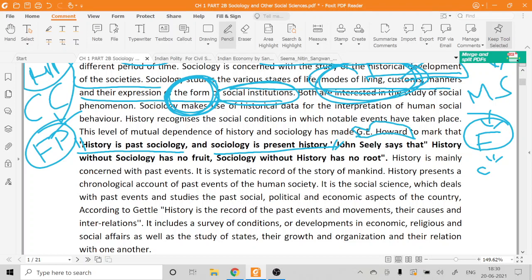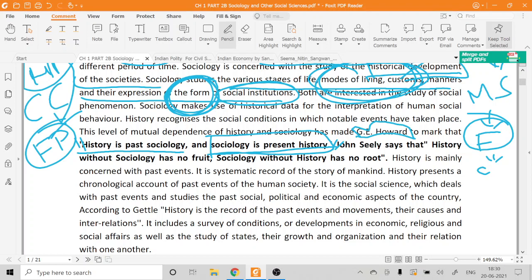You can even take help of Max Weber, as I have already told you. And in the second part, that sociology is present history, there also you can talk about the contemporary. Now these further points will come from various chapters. That is why I will always tell you that in sociology, your best answer will only come out when you complete the entire syllabus, because you have to pick up points from every chapter for every question. Then only your content will be matured. So how sociology is present history, we will talk about various examples throughout the syllabus, and you will pick up those examples and write them here.